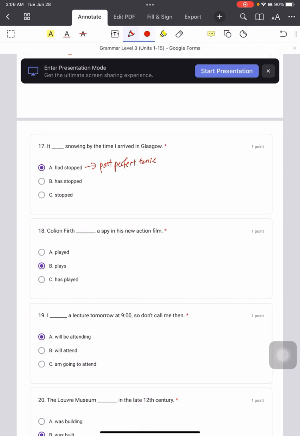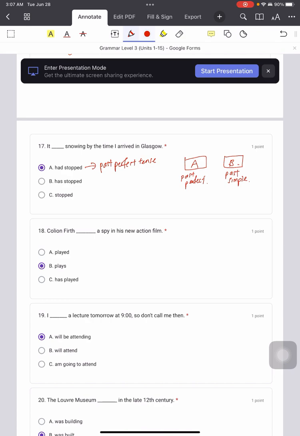Past perfect tense is used when you are comparing two incidents in the past, A and B. So the first event that happened, you gotta use past perfect. Whereas the second incident that happened, you will use past simple.